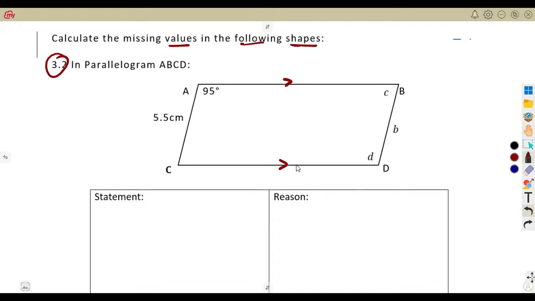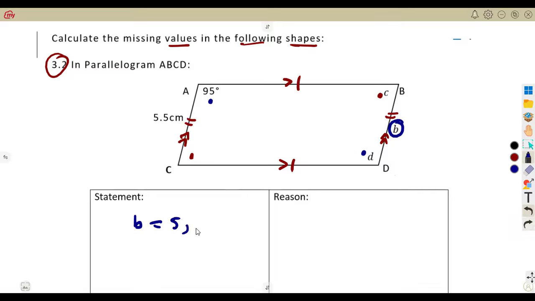I said these two sides are parallel and also equal. The same thing with these two sides, they're parallel and equal. And we talked of the opposite angles being equal. So we can use that information to answer our questions. What is missing? The missing values, what are we given? We are given B. We do not have any A, that is just B that we are given here. So B is equal to what? B is equal to this 5.5.